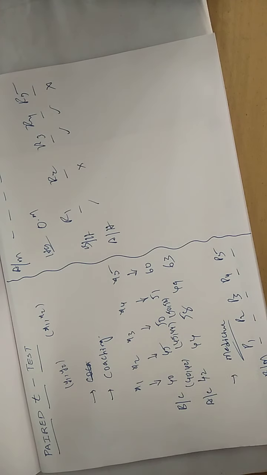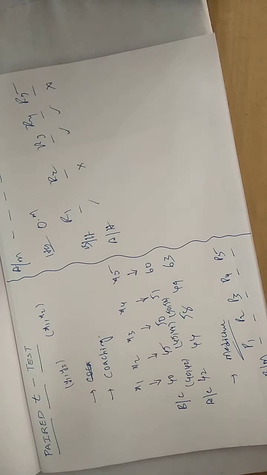Most of the times in the exams, you will be confused about how to recognize the paired t-test. The simple technique I will give you here: first, check whether the given problem falls under small samples or large samples. Yes, small samples, below 30 only.